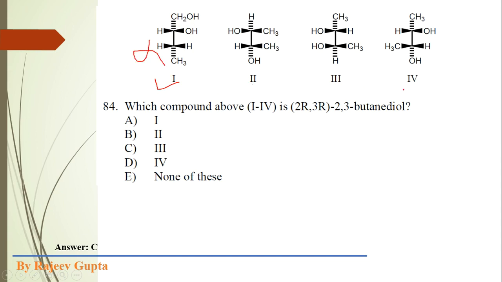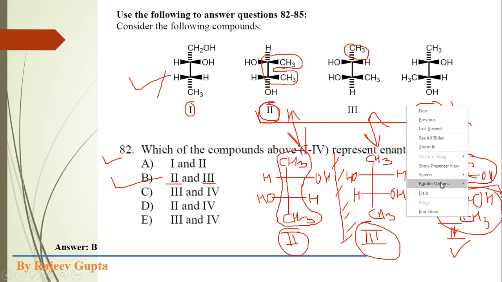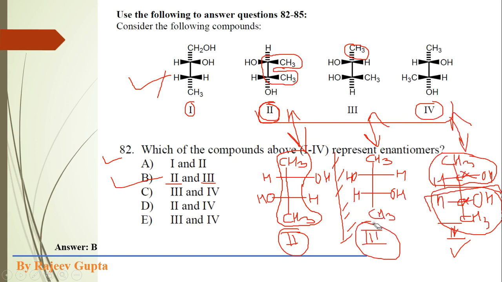Now we consider the 2nd, 3rd and 4th. What we have to find is the configuration where both chiral centers have the RR absolute configuration. So again we can check these things in these structures. First I erase these.